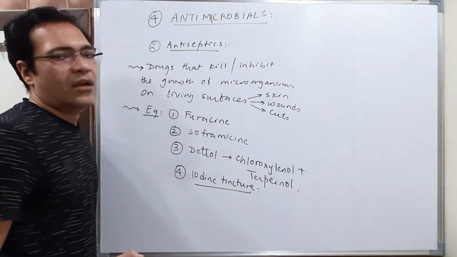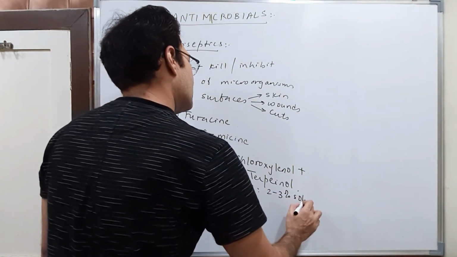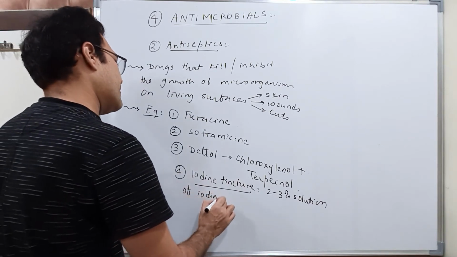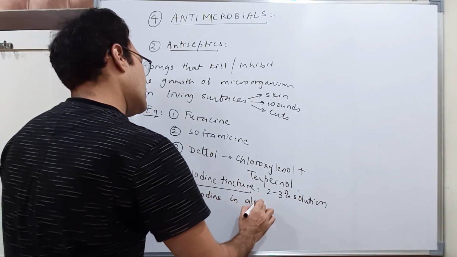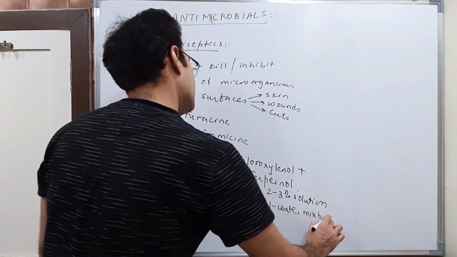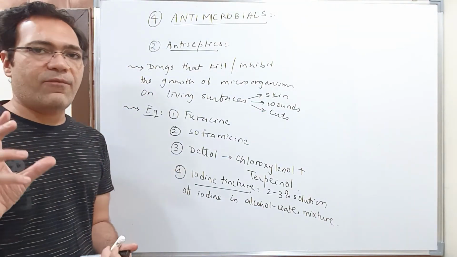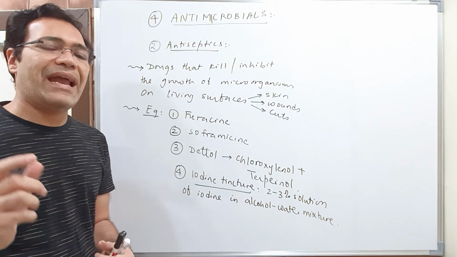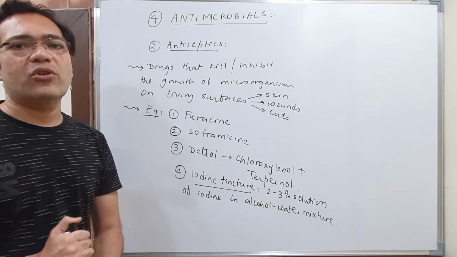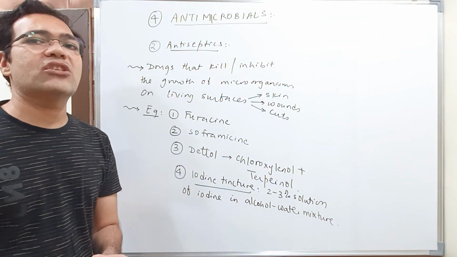Iodine tincture. What is that? It is a 2 to 3% solution of iodine in alcohol-water mixture. Okay? So what they do? They take the mixture of alcohol and water, and in that they add iodine and they prepare a 2 to 3% solution of iodine in alcohol-water mixture. That is known as tincture iodine.